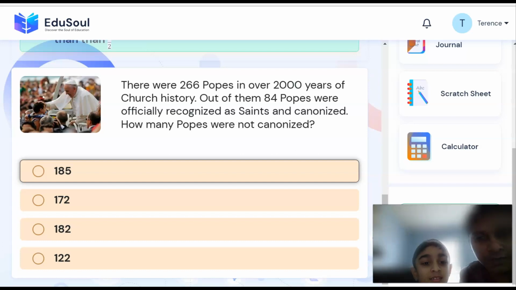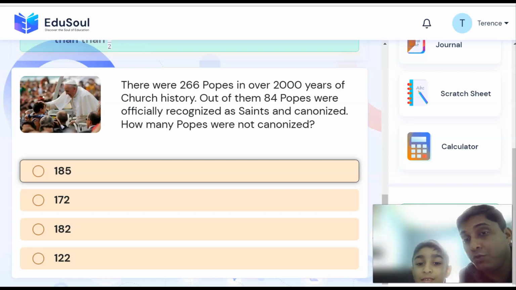Can you read the question? There were 266 popes in over 2,000 years of church history. Okay, there were 266 popes, 2000 years of church history, after Jesus founded the church, almost 2000 years. Okay, now can you read the next line? Out of them, 84 popes were officially recognized as saints and canonized. How many popes were not canonized?